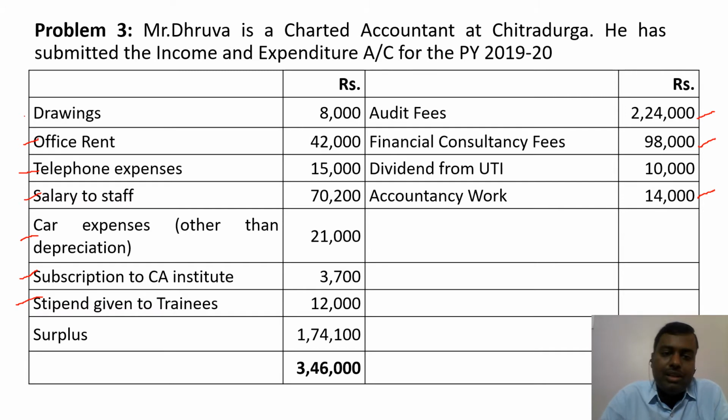Thus we have analyzed his income and expenditure account. We have listed 6 expenses relating to his profession and 3 incomes relating to his profession. Based on this analysis, we will proceed for computation. So first we need to analyze what are all the adjustments given. Based on this information as well as the adjustments, we will proceed for solving or calculating his income from profession.